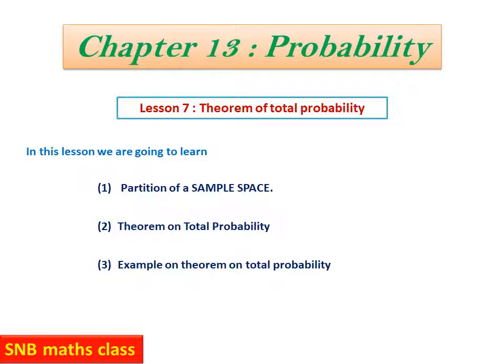Therefore, what I suggest is first try to understand the concept of the total probability theorem. I am trying my level best to introduce it with a very simple explanation and a relevant example, so please try to understand. Then let us solve one or two examples. In the textbook and exercises, there is very little scope given for total probability theorem. I think there is one worked out problem and one exercise problem. But for Bayes theorem, of course, there are a lot of problems. If you understand total probability theorem, then definitely Bayes theorem will be very simple.